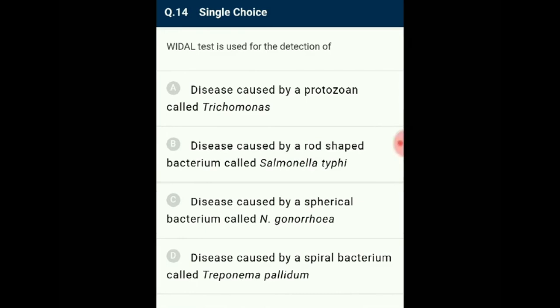Question number 14. Widal test is used for the detection of typhoid in humans, also known as enteric fever. It is caused by rod-shaped bacteria known as Salmonella typhi. So the answer for this question is option B.